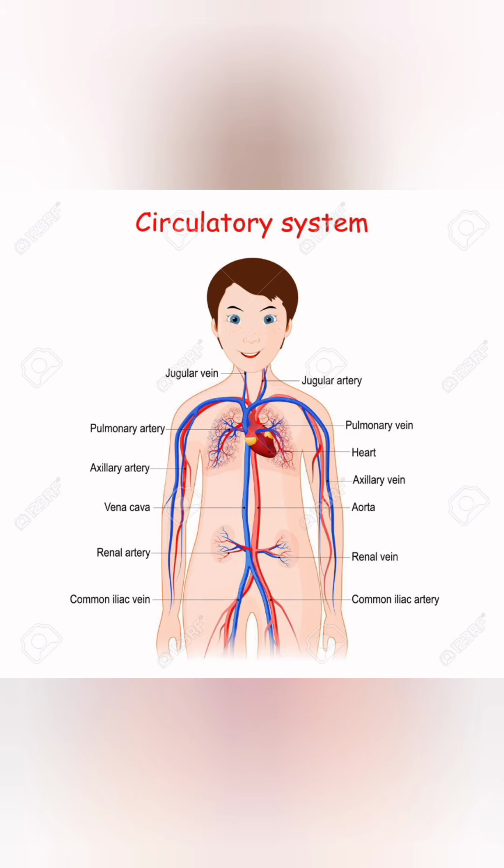Last is the circulatory system. The function of the circulatory system is to transport substances to all parts of the body. With substances they transport oxygen, hormones and nutrients. And it consists of heart, arteries and veins, which are the blood vessels.